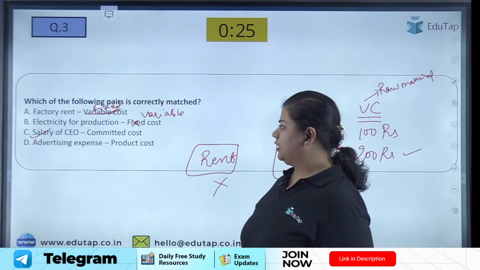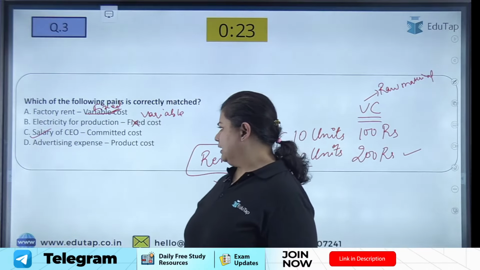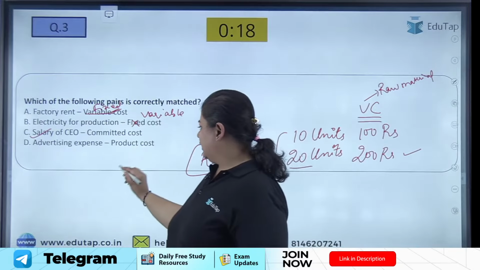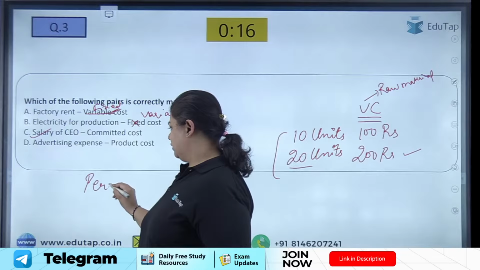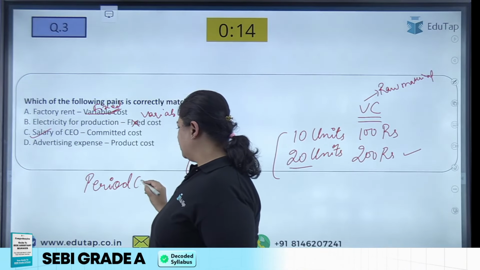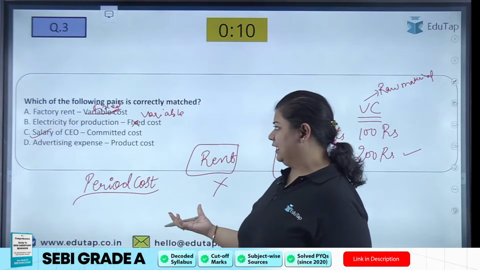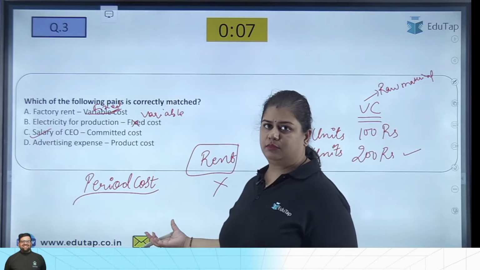Let us see the option D. Advertising expense is a product cost. Okay, so there are two types of cost. One is product cost and the second is period cost. The period cost is what? Costs which are not directly attributable to the product.